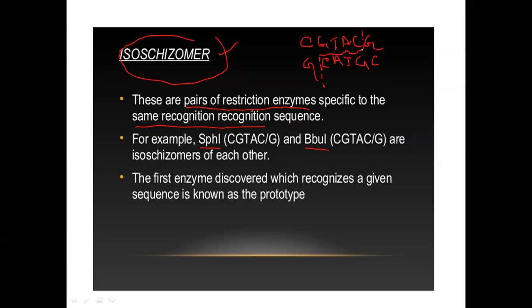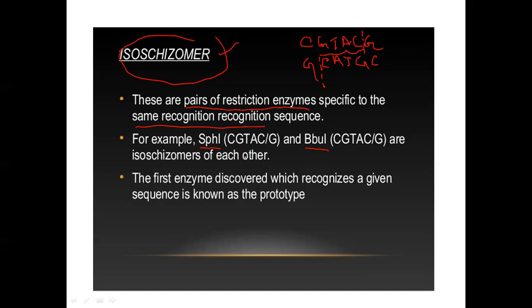So it will be a sticky end cut, or cohesive end cut, but the cut will be like this. Both the enzymes SphI and BbuI cut the recognition sequence in the same manner, so they are called isoschizomers. There are other examples as well, but I have put one for our example purpose.